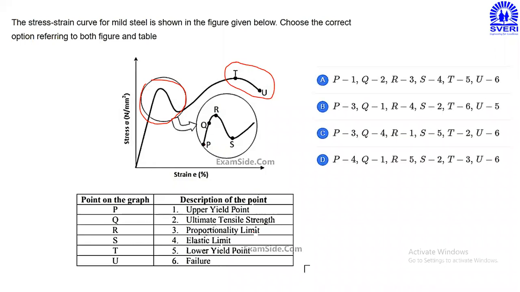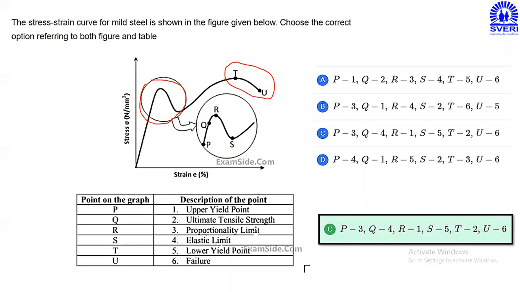So here, these are the 4 options they have given in the problem. Out of that, which option will be correct? Please choose the correct one option, A, B, C, D. Out of A, B, C, D, which will be correct? Yes, C. Let us check. Yes, option C is the correct answer.